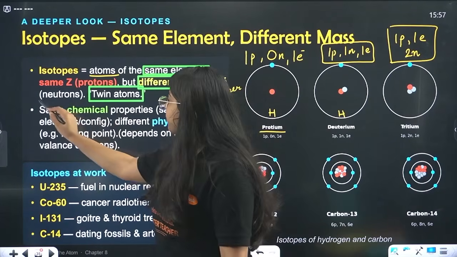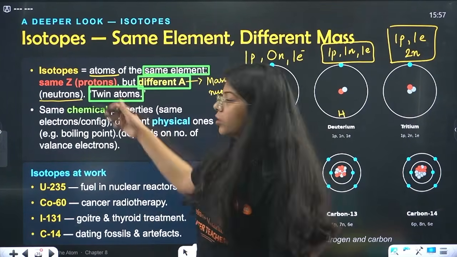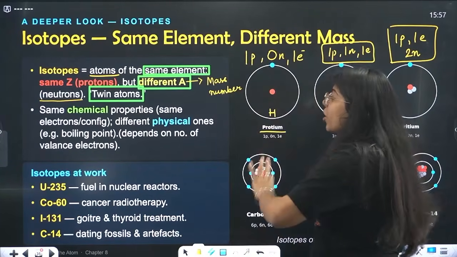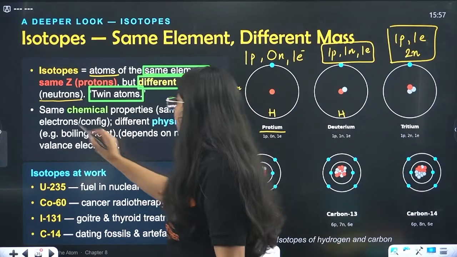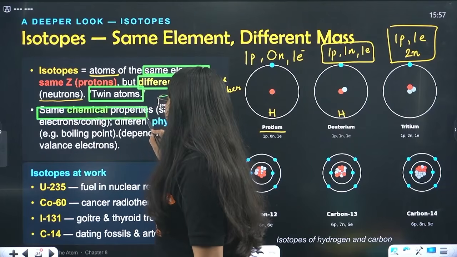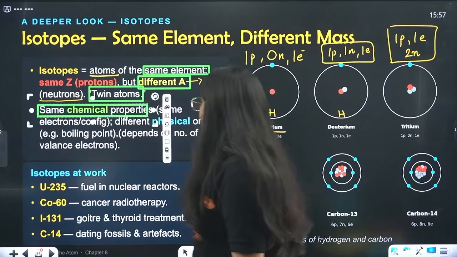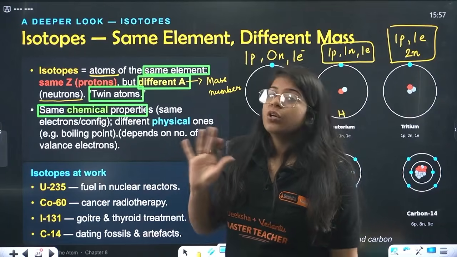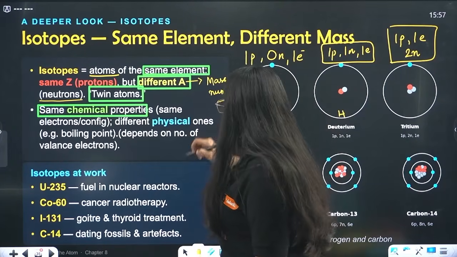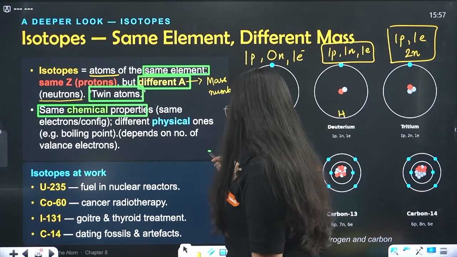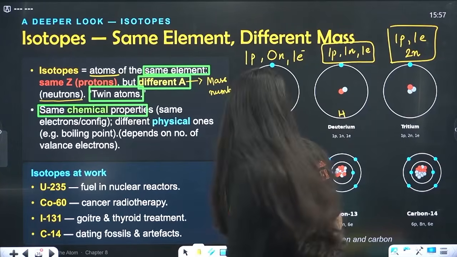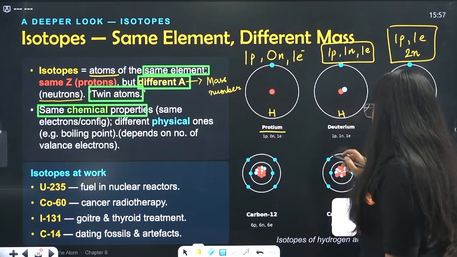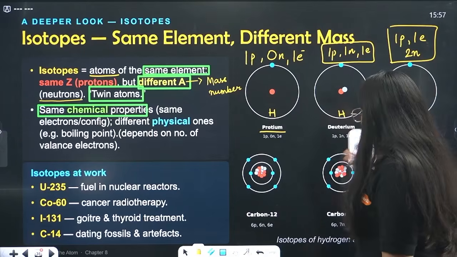That means different number of neutrons, because protons are same. Now beta, very important, they have same chemical properties. Why? Because chemical properties are based mostly on electrons, not on neutrons. So it is based on the configuration. Configuration was what? The number of electrons in these shells. If there are 4 electrons, it will behave differently.